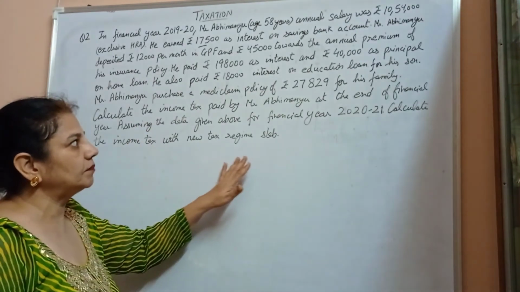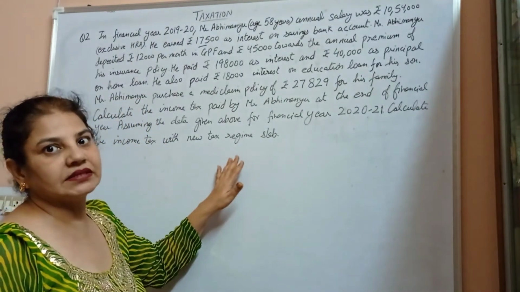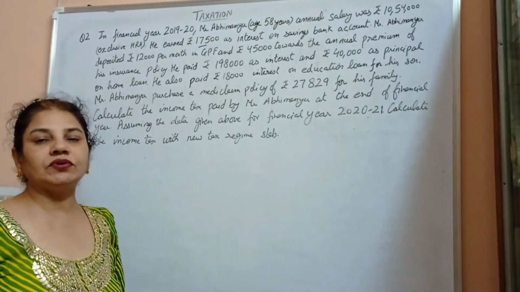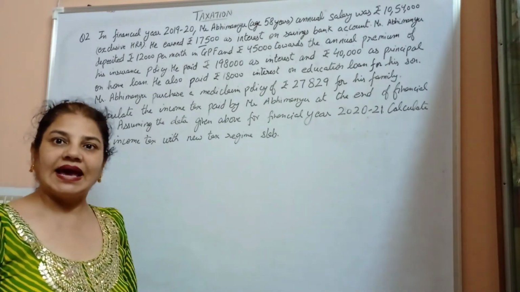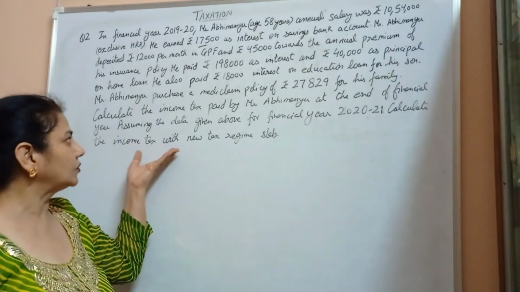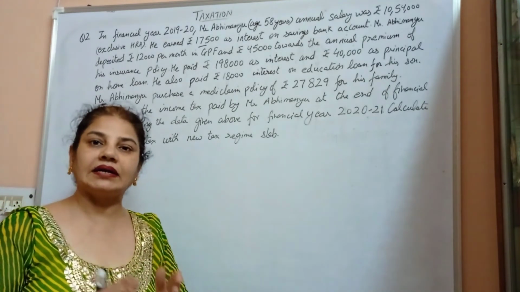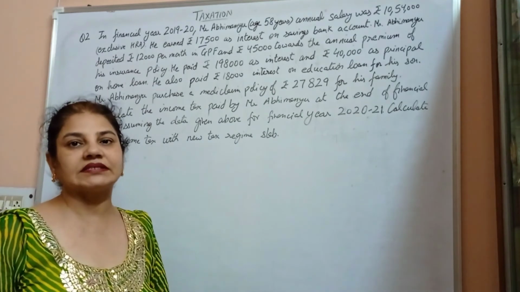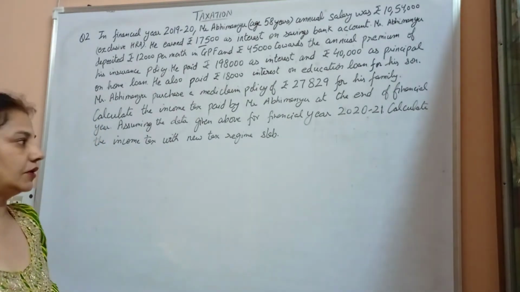Assuming the data given above for the financial year 2020 and 2021, calculate the income tax with the new tax regime slab. In this question, we have to calculate the income tax according to the financial year 2019 and 2020, that means according to the old slab, as well as according to the new tax regime, and then find how much the difference in income tax Mr. Abhimanyu has to pay. First of all, we calculate the gross income of Mr. Abhimanyu.